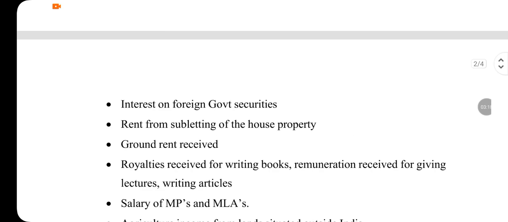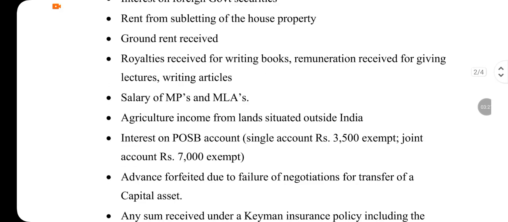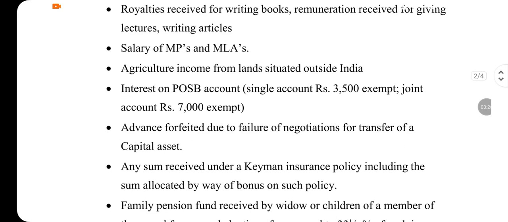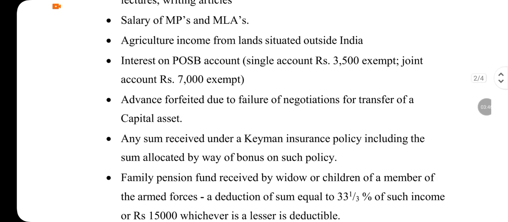Salary of MPs and MLAs, agriculture income from land situated outside India. If you have your agricultural land in India and you practice agriculture, your income is not taxable, it's exempt. Suppose you have agricultural land outside India, then it is taxable. Okay, so interest on post office savings bank, there are certain limits for a single account and joint account. It varies, need to check.